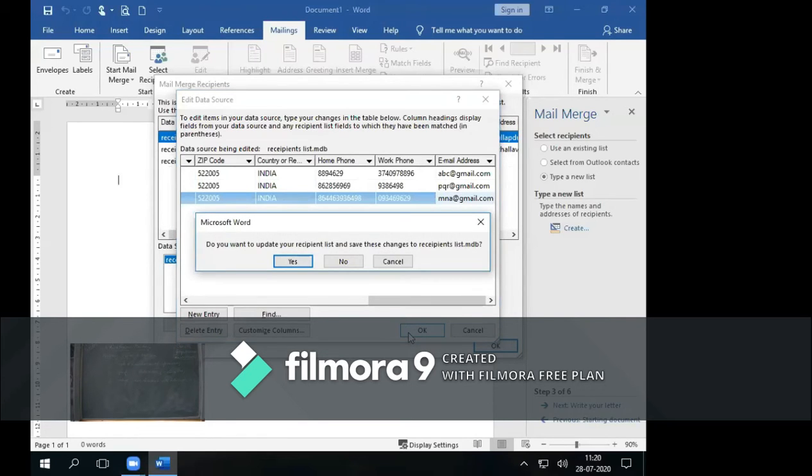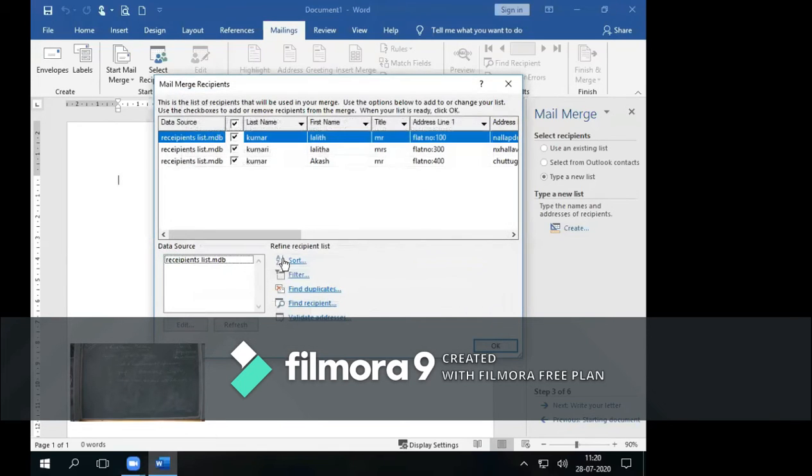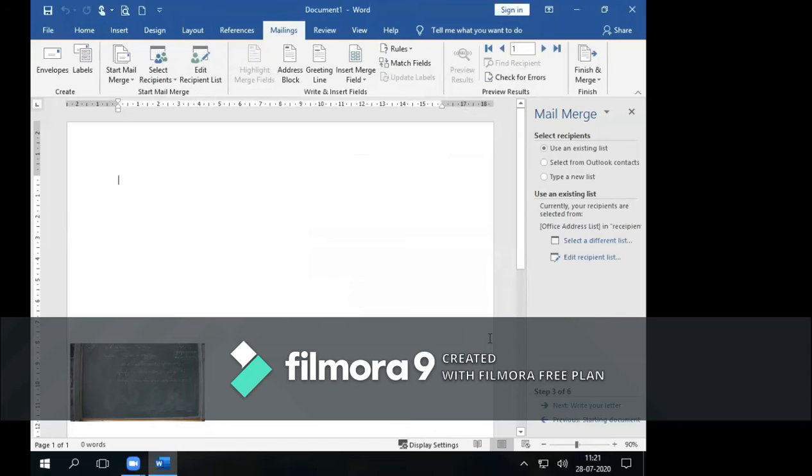Now we have, do you want to update your recipient list and save these changes to recipient list.mdb? Yes, I have added one more entry, so now I want to update this one. So 3 entries have been added in your recipient list. Previously we entered 2 recipients. After saving the recipient list, again I added one more. Okay, just click on okay.